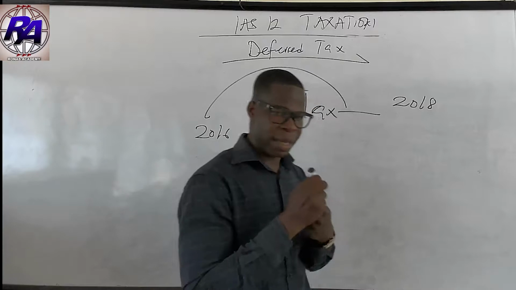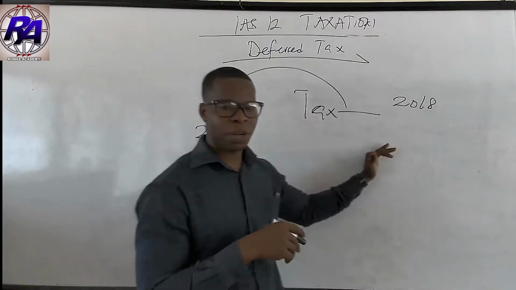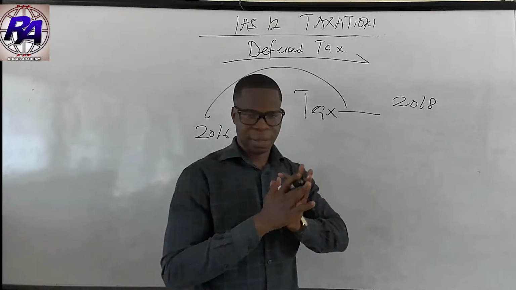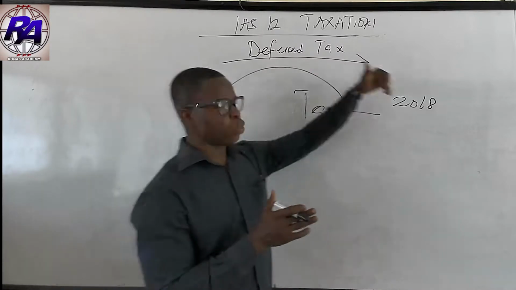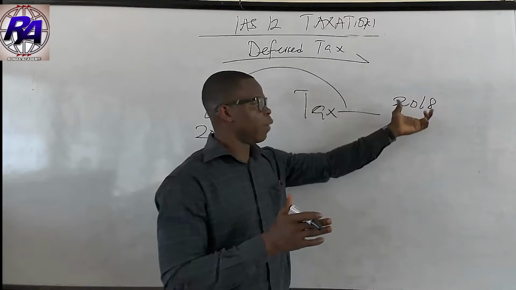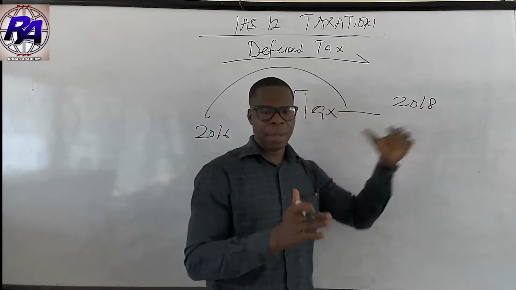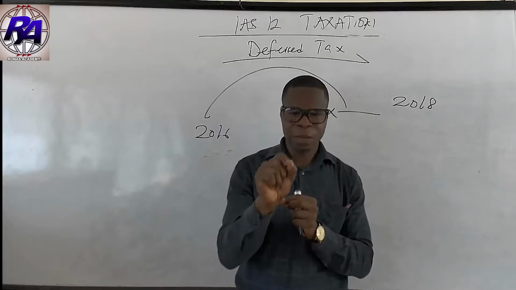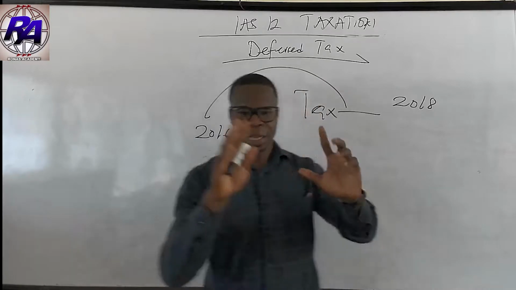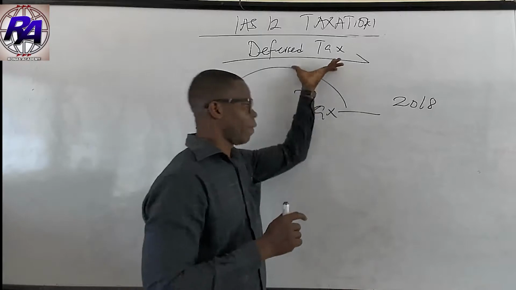So if that's the case, we are saying that we should match our revenues against our expenses. If we have incurred a transaction here and we are going to account for tax in the future period of 2018, then there is a need for an adjustment. The adjustment that we are going to make is basically referred to as the deferred tax.